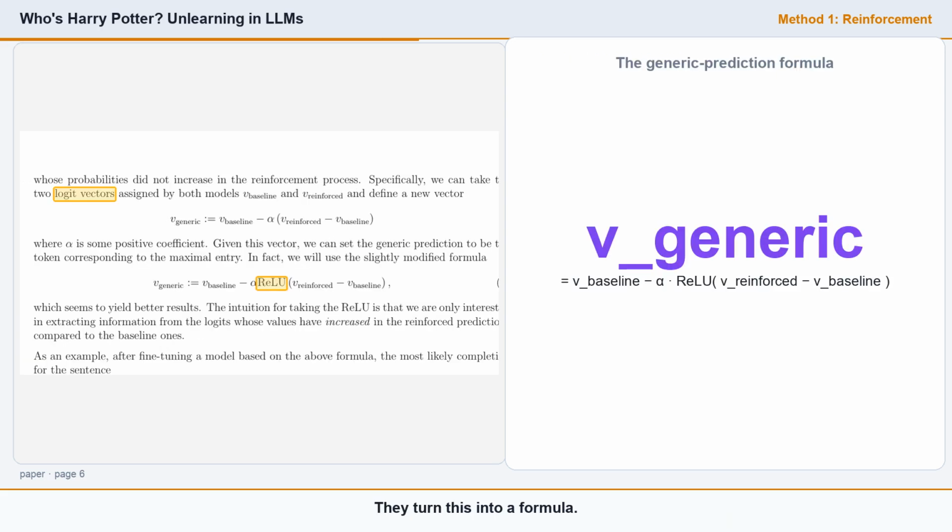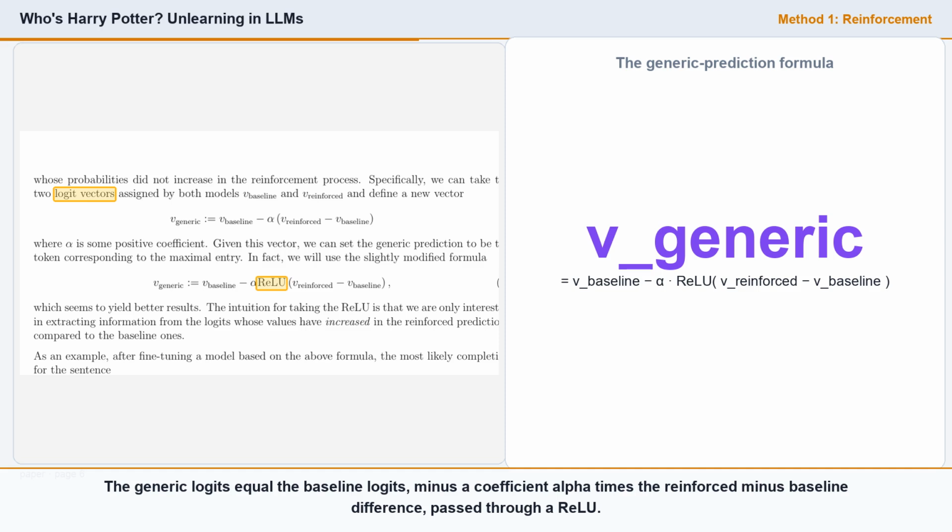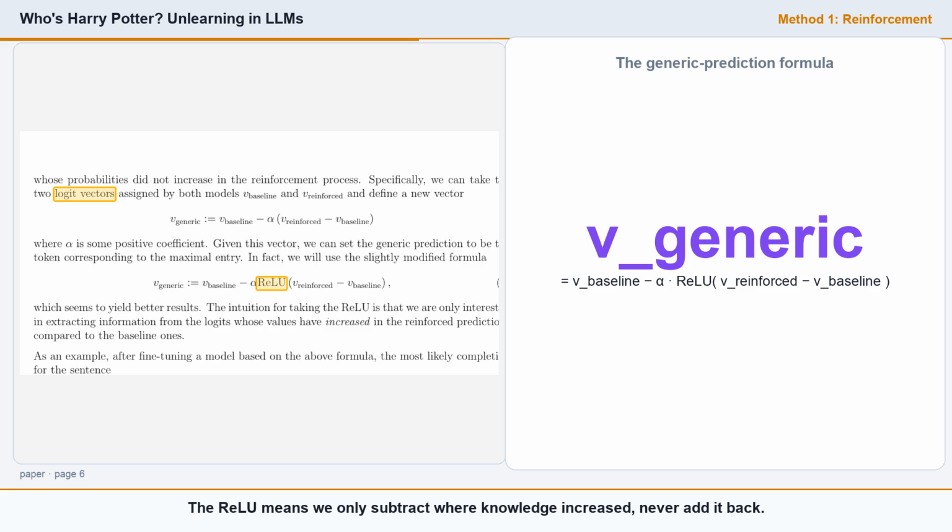They turn this into a formula. Generic logits equal the baseline logits, minus a coefficient alpha times the reinforced minus baseline difference, passed through a ReLU. In plain terms, take the model's normal predictions, then push down exactly the tokens that got more Harry Potter-ish under reinforcement. The ReLU means we only subtract where knowledge increased, never add it back.